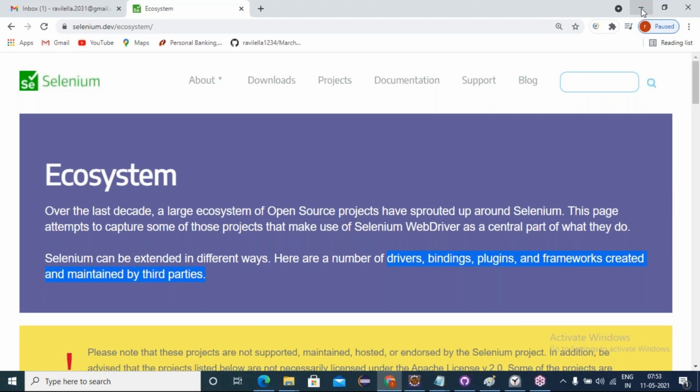Selenium itself doesn't have any reporting mechanisms. Everything has to be integrated into the project, and we have to build our own by using the libraries for reporting, frameworks, language bindings or drivers, whatever you download and configure. Selenium is only one platform, that's it. Selenium is only one platform which can be extended in different ways, including all these ingredients. These are developed by whom? Developed and maintained by third parties. Understanding?